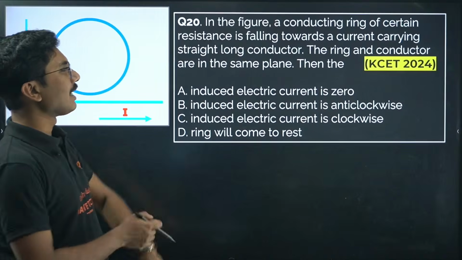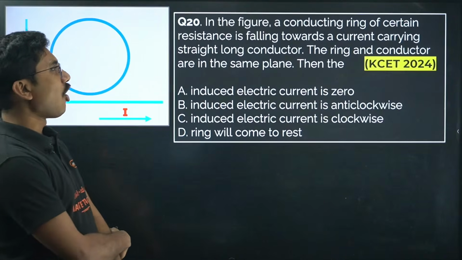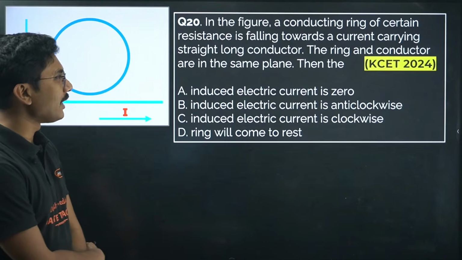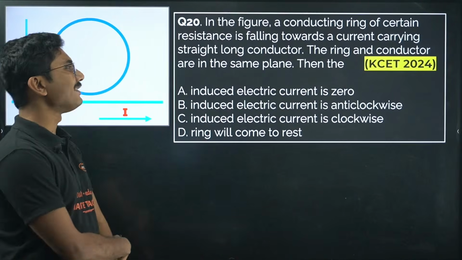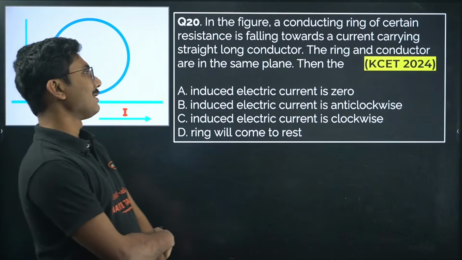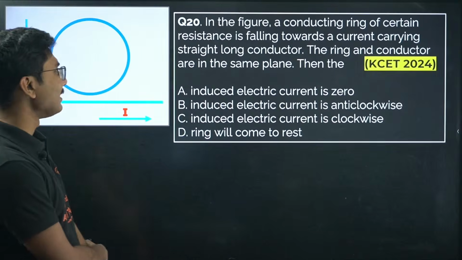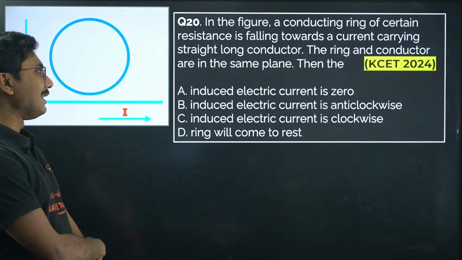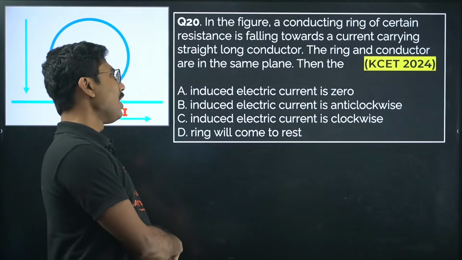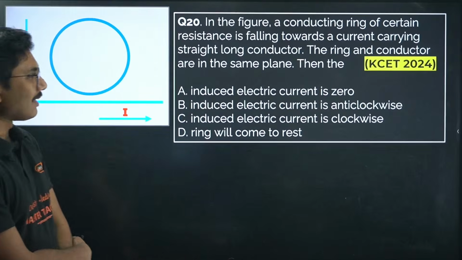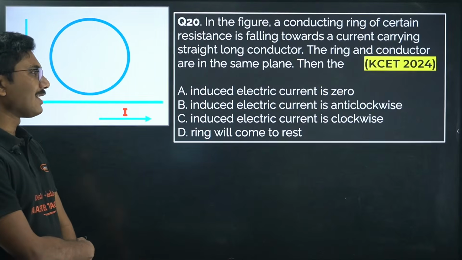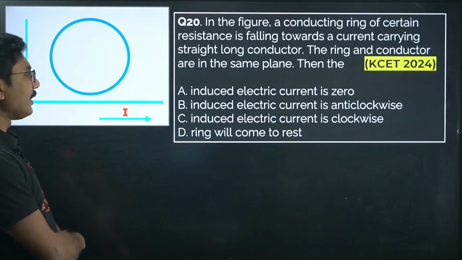In the figure, a conducting ring of certain resistance is falling towards a current carrying straight long conductor. The ring and the conductor are in the same plane. Then induced electric current is 0, induced electric current is anti-clockwise, induced electric current is clockwise, or ring will come to rest.